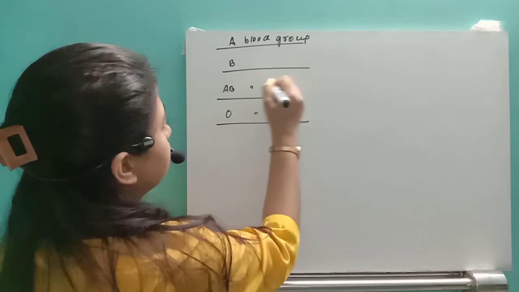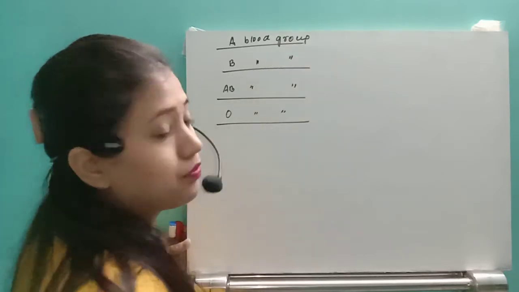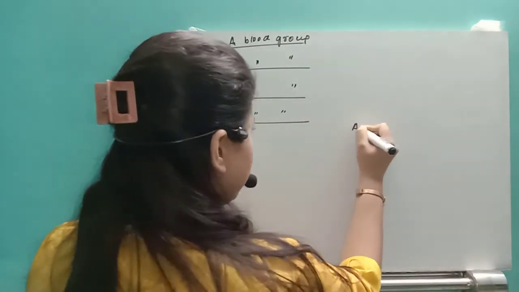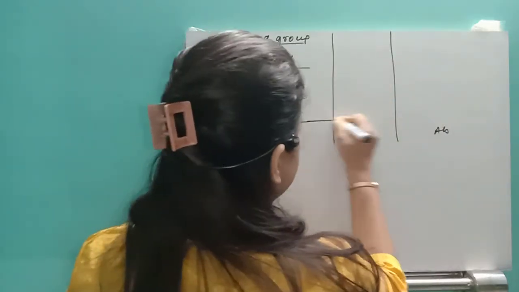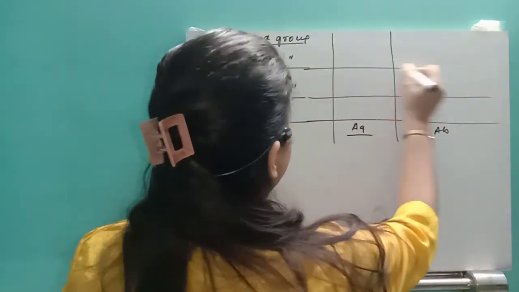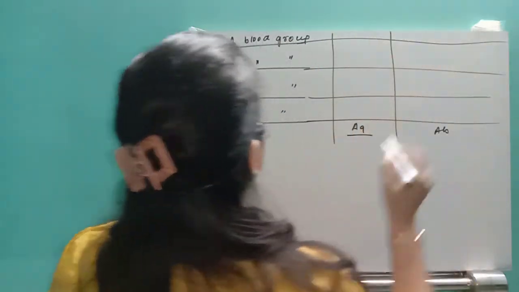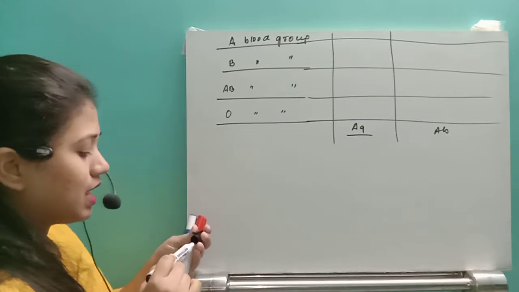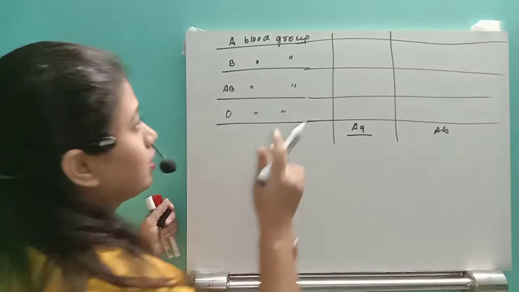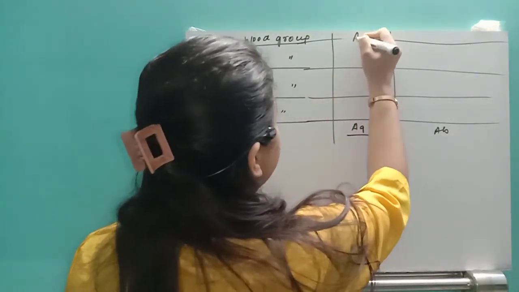So for all those 4 types of blood group, what antigen and antibody will be present? So let's see what the antigens and antibodies are. If it is for the A blood group, what antigen will be there? That antigen will be A antigen.